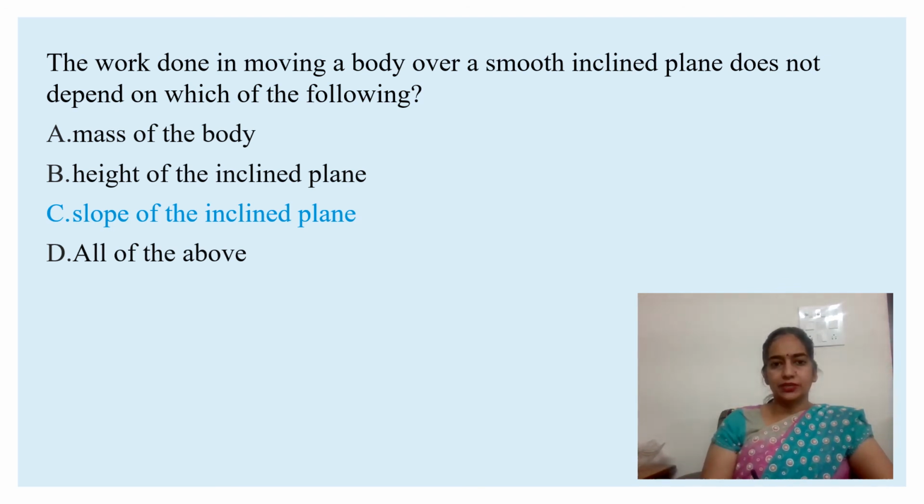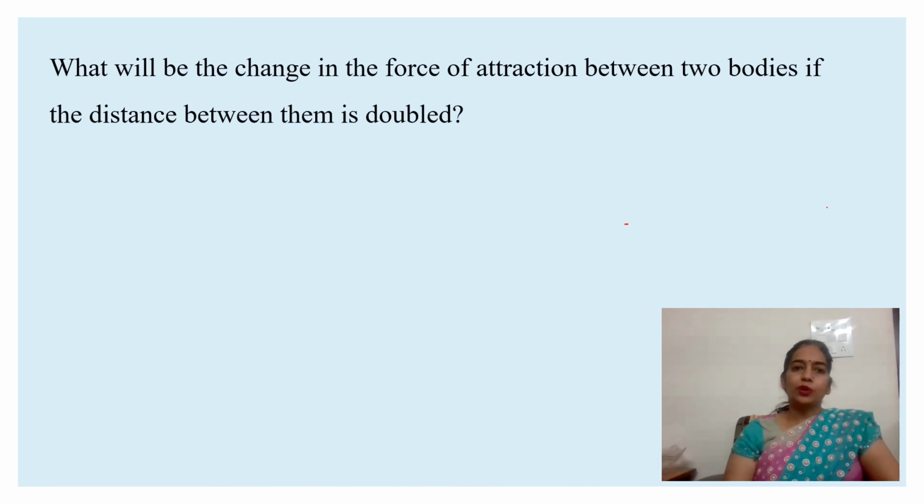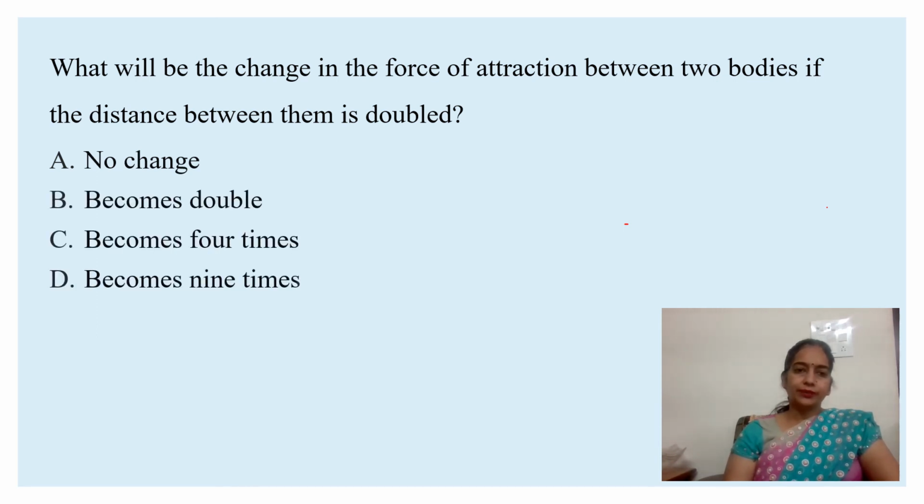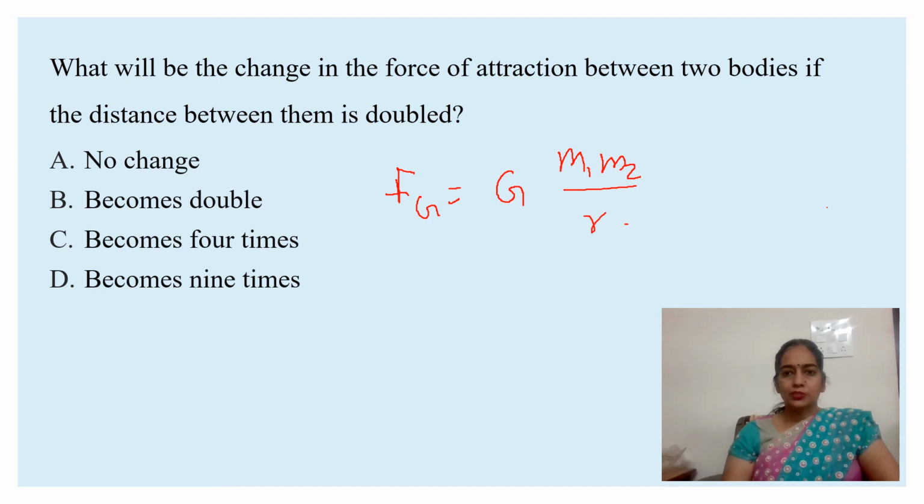Next question is, what will be the change in force of attraction between two bodies if the distance between them is doubled? No change, become double, become 4 times, or become 9 times. If the distance between masses is doubled, then gravitational force of attraction Fg equal to G m1 m2 upon r square.